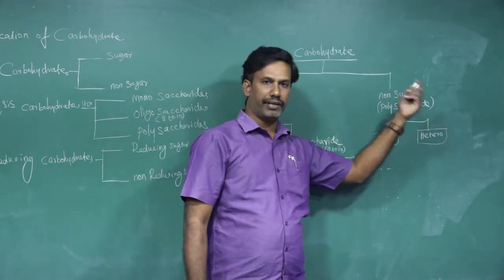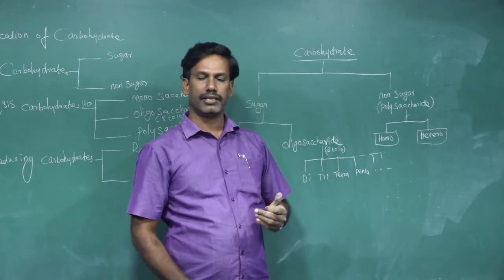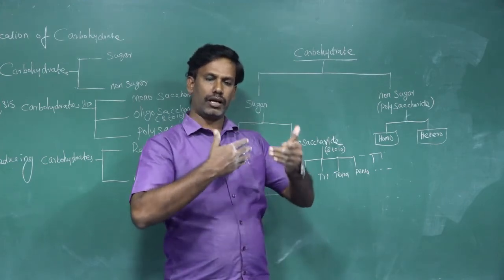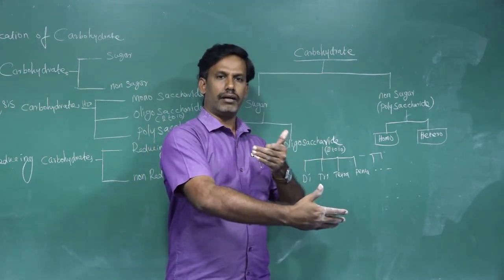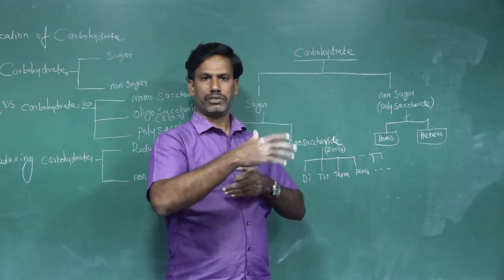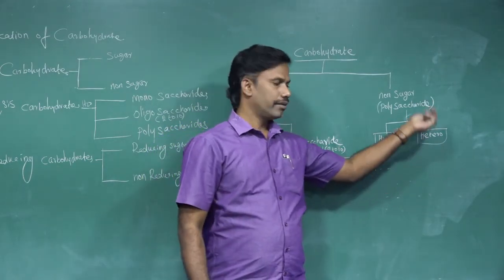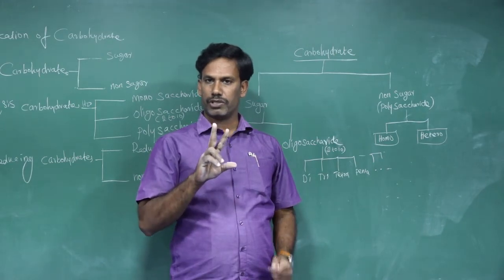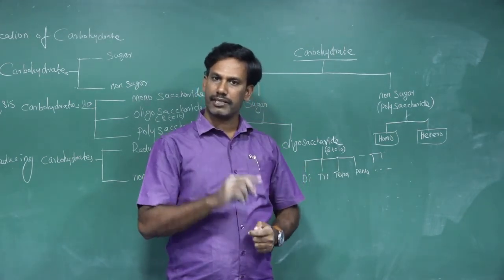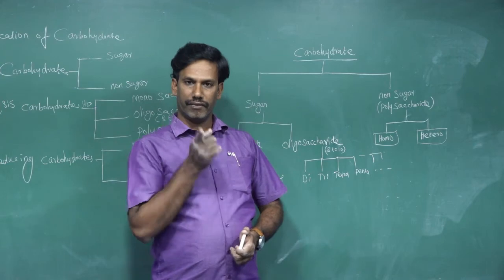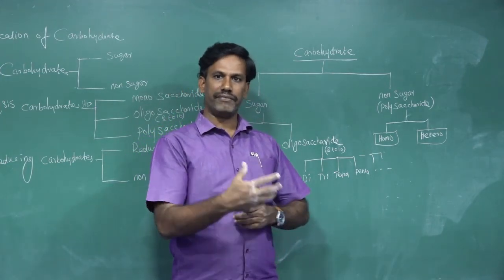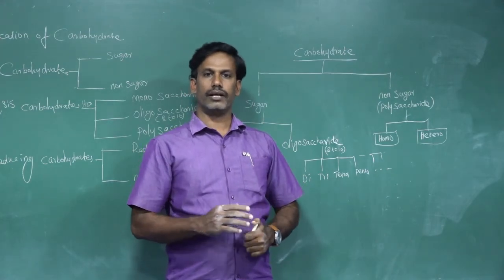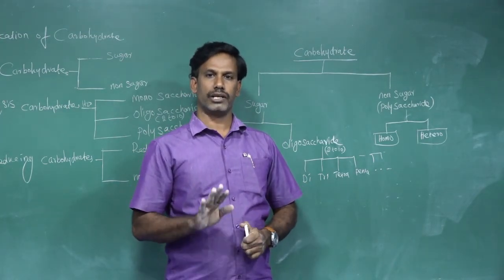If a different type is there, that is called heteropolysaccharide. If we have glucose and galactose, or glucose and fructose, these mix together to give a heteropolysaccharide. If all the monosaccharide units are the same, then it is called homopolysaccharide. If the monosaccharide units are different, then it is called heteropolysaccharide.